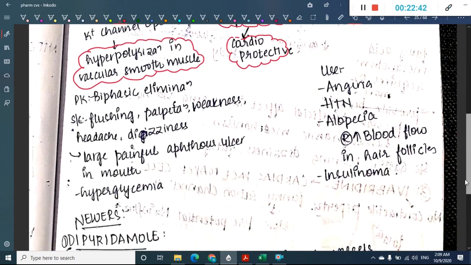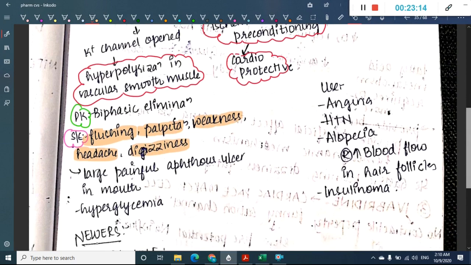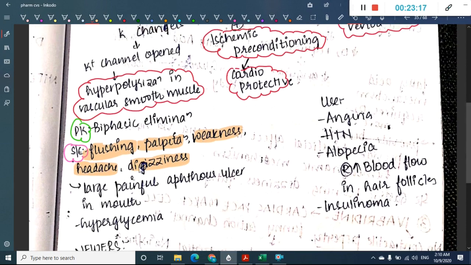Then what about the pharmacokinetics of nicorandil? Nicorandil has biphasic elimination. Then you should also see the side effects. What are the side effects of nicorandil? We have flushing and palpitations because of dilatation of veins and arteries, and headache because of meningeal vessel dilatation. We can also have dizziness, because decreased cardiac output and decreased blood flow to the brain can cause dizziness.